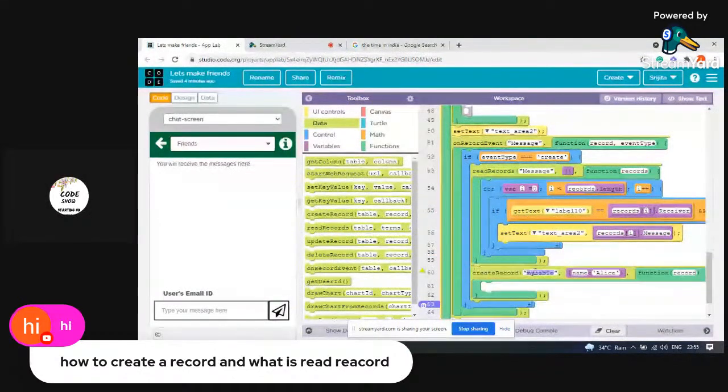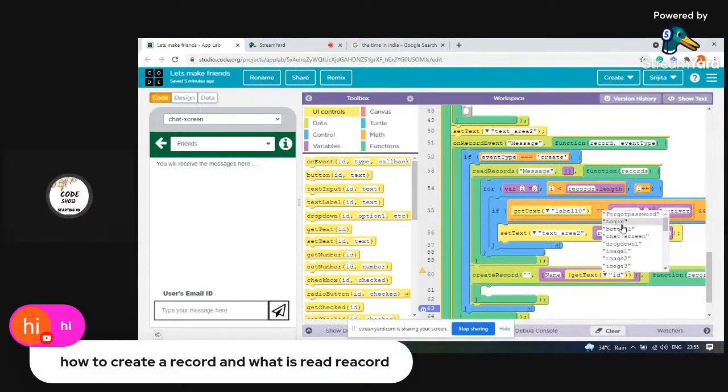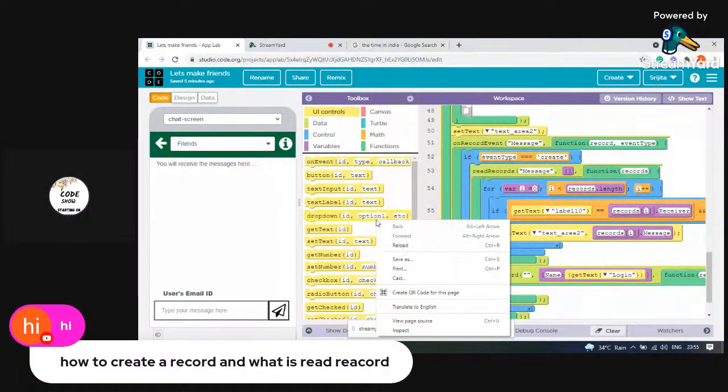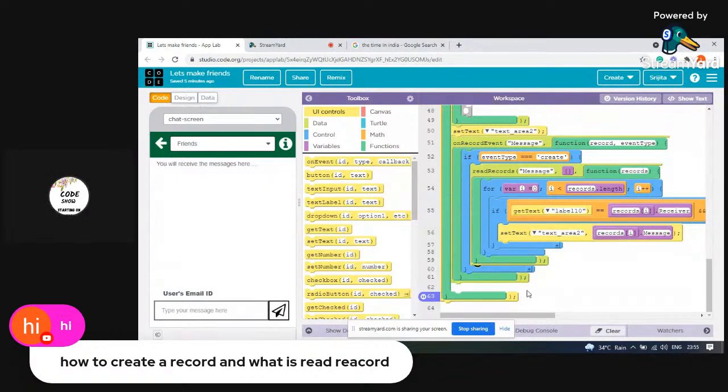Let's try. My table, you have to name your record, meaning your data. Like I name it nothing. So in this data, what are you going to save? I'm going to save something like my name. So how am I going to get the name? I'm going to get the name from some specific text input. If you need information about text input, please do tell me. I will explain everything in one session.